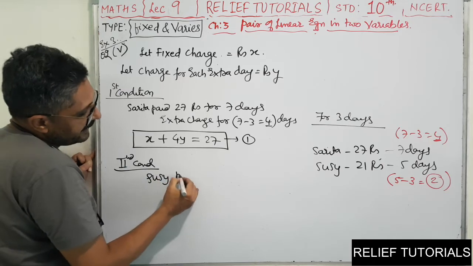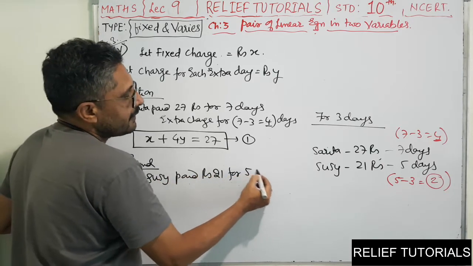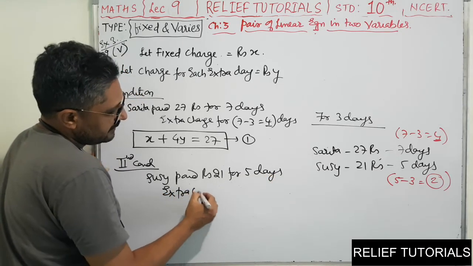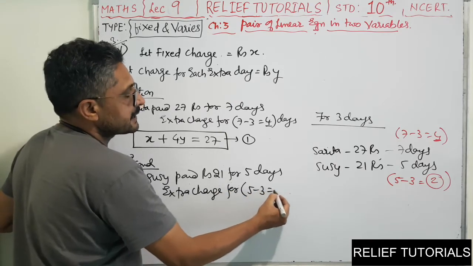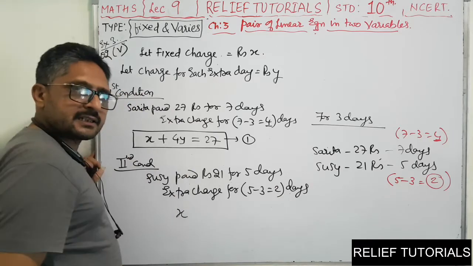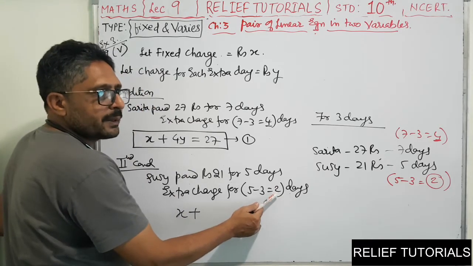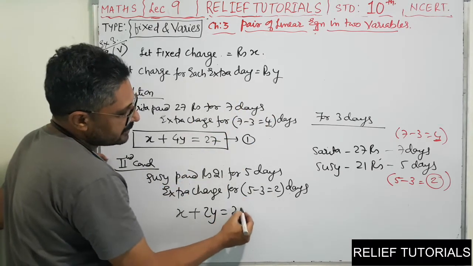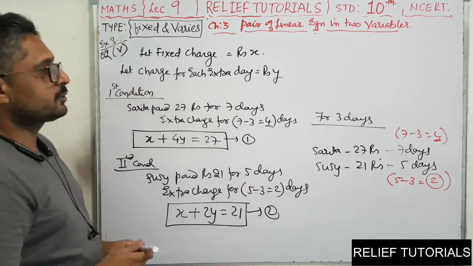Susie paid rupees 21 for 5 days. So extra charge for how many days? 5 minus 3, that is 2 days. So the equation will be x rupees, that is the fixed charge, plus 2 days extra charge. Extra charge per day is y. For 2 days it will be 2y, equal to the total of 21 rupees. This is equation 2. So we got both the equations.